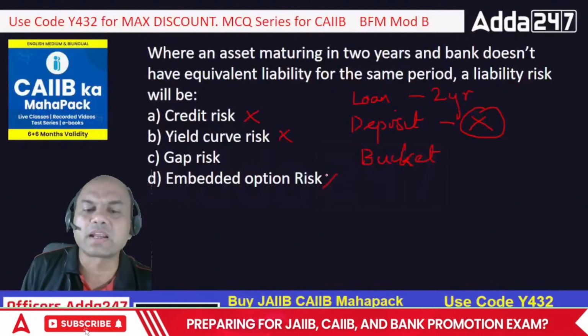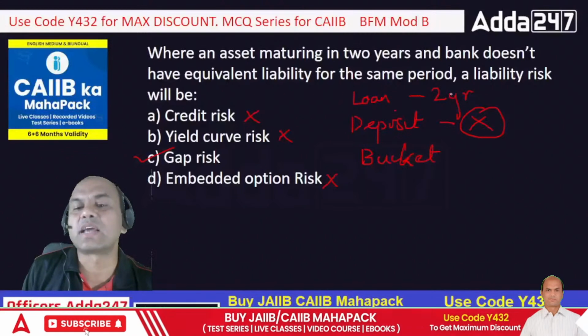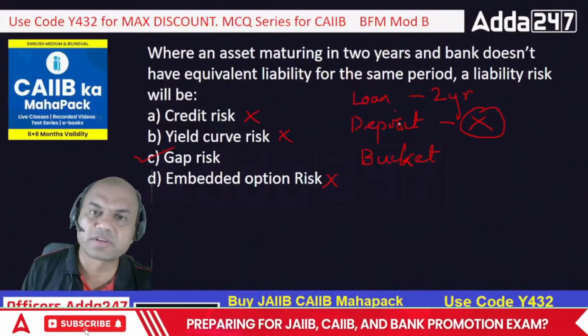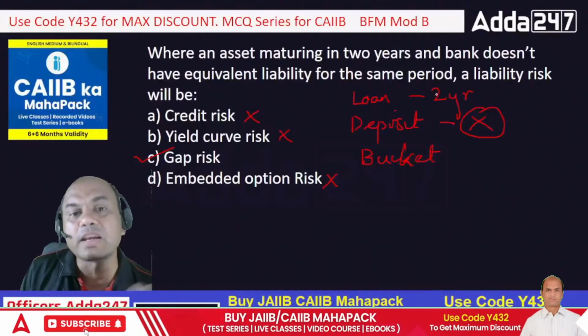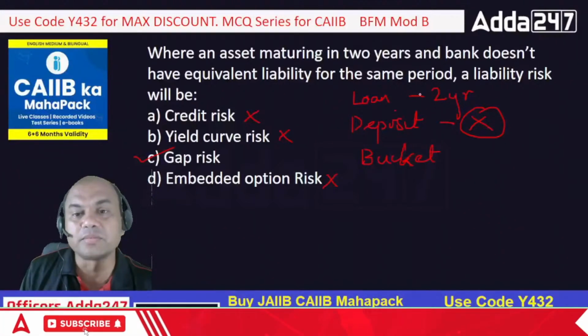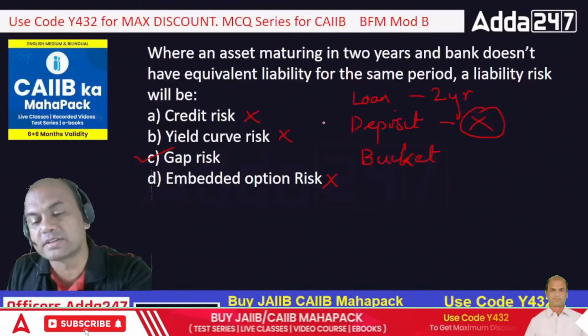Okay, so the correct answer is gap risk. Gap risk means if there is a gap between the liabilities and the assets, or loans and deposits. That gap is known as gap risk, and it further escalates to the net interest income. So that will again affect the financials of the bank. So the correct answer is gap risk.